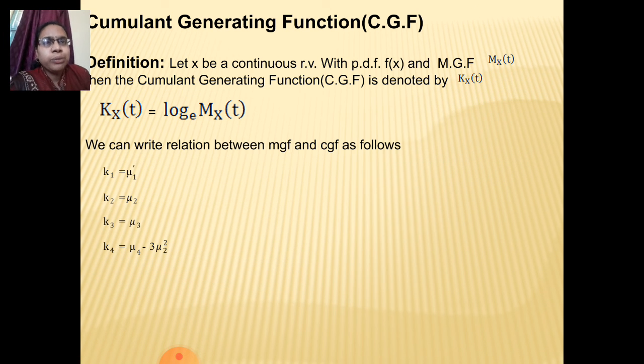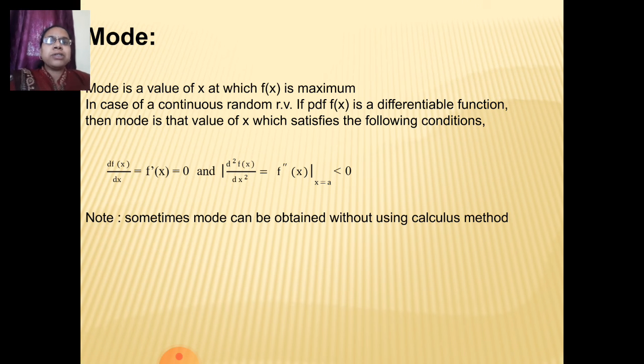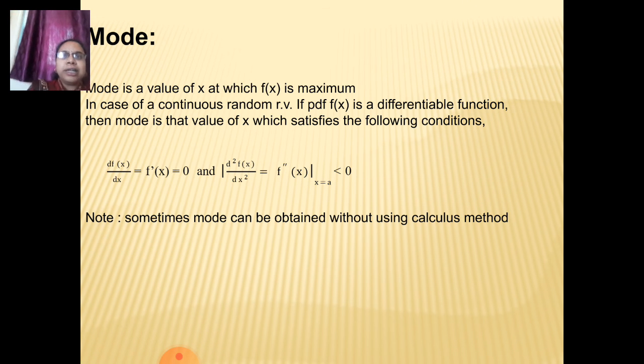Then the cumulant generating function, which is CGF, is related to the MGF. This definition says that K of x at t equals the log of M of x at t. So the log of the MGF gives us the cumulant generating function. This is the relation between cumulants and moments, which we have seen in the last year's course. Then we can see the mode. Mode is calculated for a continuous random variable by a somewhat different method. This method says that the mode is the value of x for which f of x is maximum.